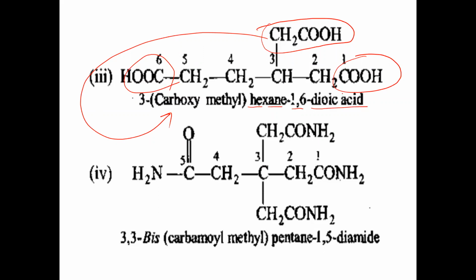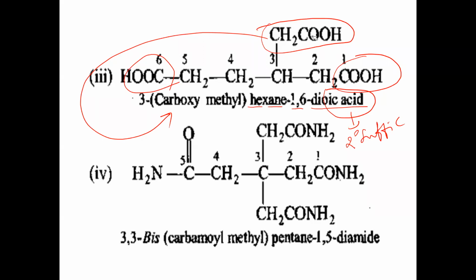1,6-dioic acid. Here the first carbon is oic acid, the sixth carbon is also oic acid. So 1,6-dioic acid. Here we have to use oic acid only. Remember, we should not say carboxylic acid. We should not use the special secondary suffix here. We have to use only the normal secondary suffix. We use the special secondary suffix when COOH groups are 3 times.